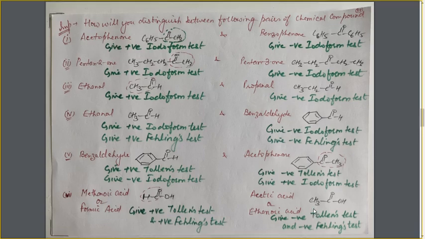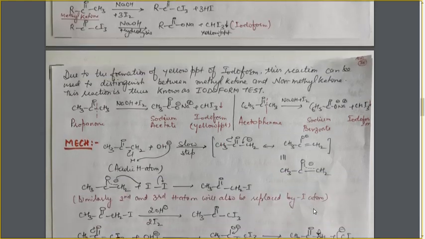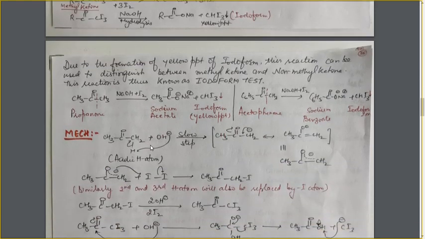Just look at this slide. Here in the mechanism, this acidic H atom is lost with this OH negative ion. So this alpha hydrogen atom, which is present at the alpha position in case of ketone, is acidic in nature, and because of this the iodoform test takes place.